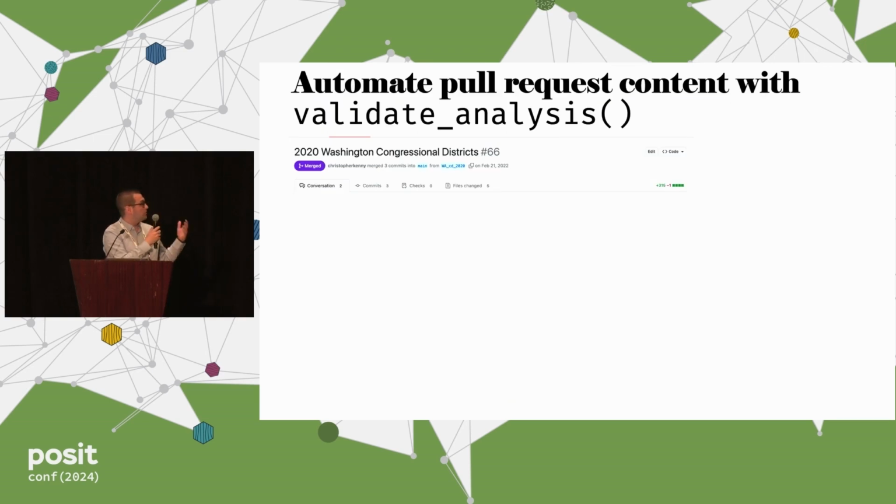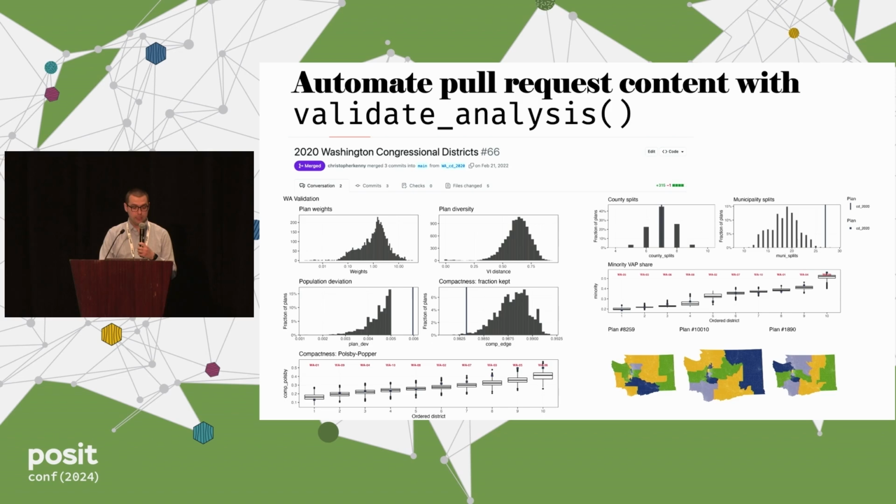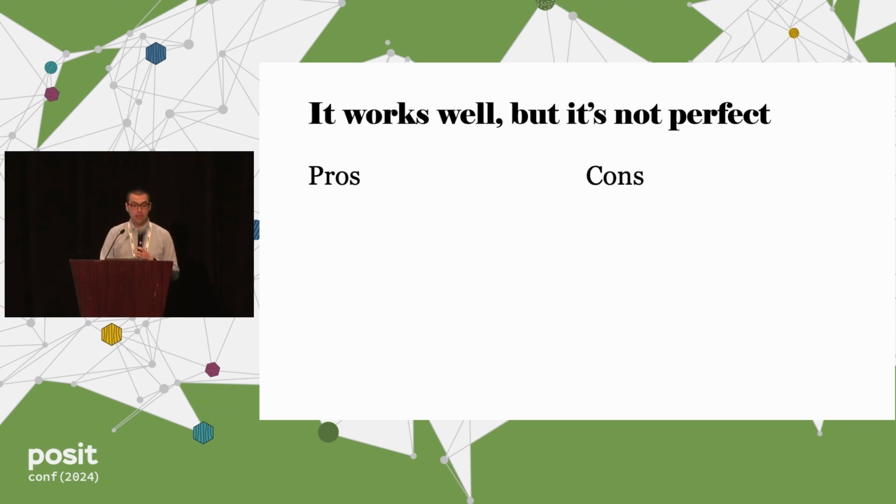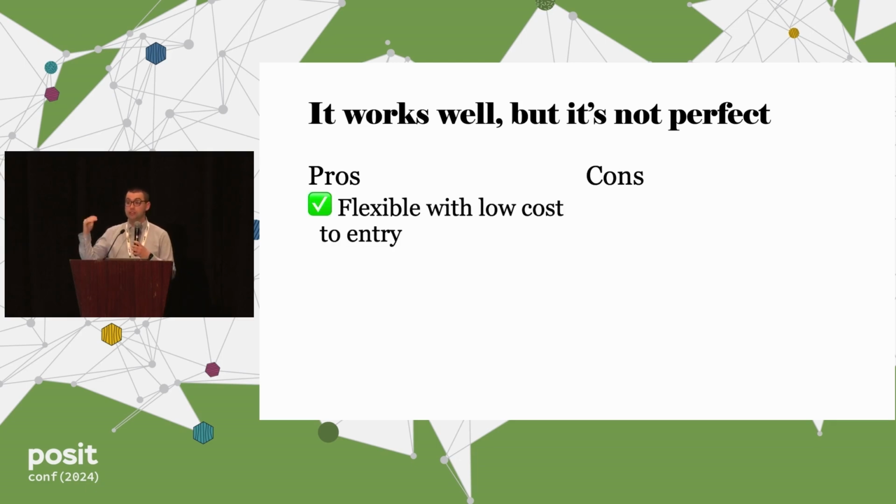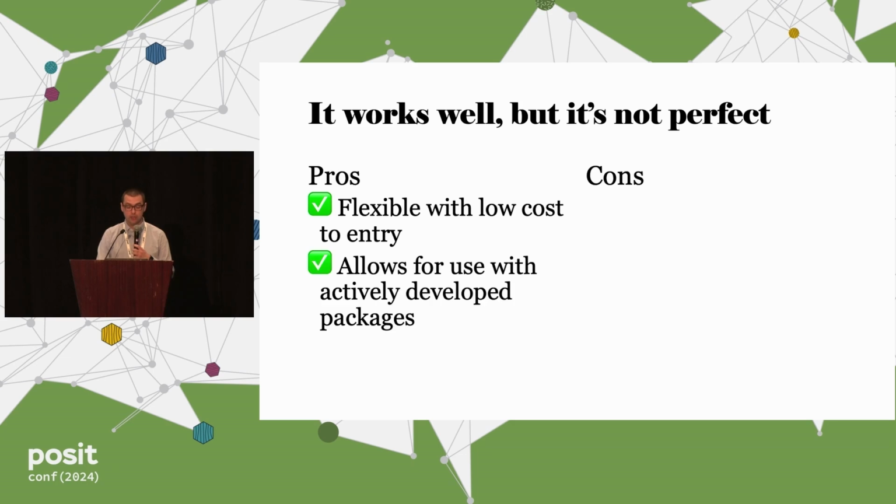So the other part of these workflows is to actually validate this. Because our team uses GitHub, for example, for the 2020 Washington analysis, what we create and set up is an automated set of diagnostics that all they have to do is copy and paste into GitHub once they're happy with it. And this is one of those things that to us works well, but it's not perfect. It's very flexible and helps the students get in at a very basic level.